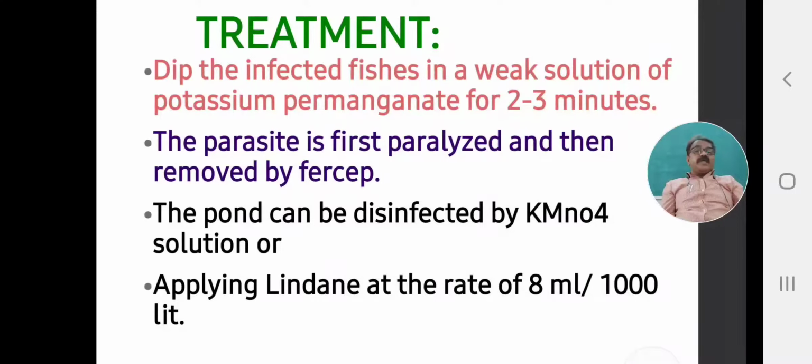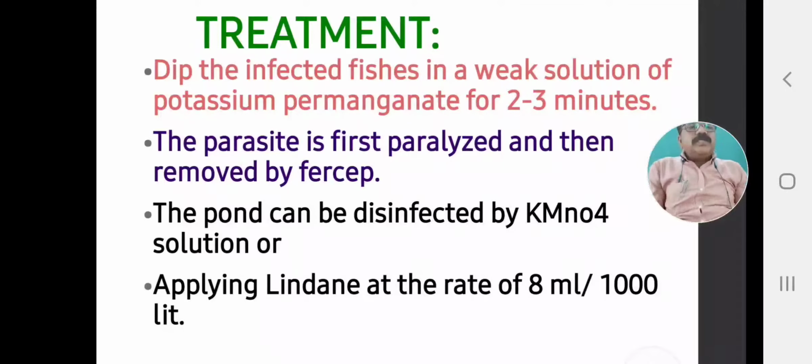It is a chemical, applied at the rate of 8 ml per 1000 liter. The chemical to cure Lernaeasis disease is lindane, at the rate of 8 ml per 1000 liter. 8 ml lindane is mixed into 1000 liter water, and in such water the infected fishes are dipped for 2 to 3 minutes, and then removed. Ultimately this parasite can be controlled, it can fall down or be removed.